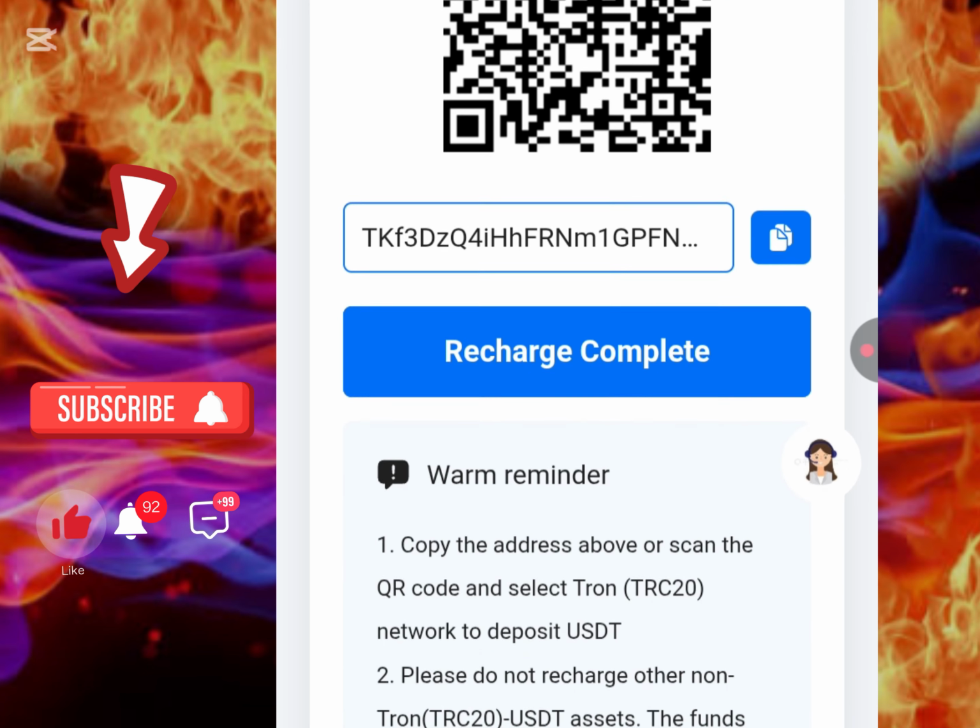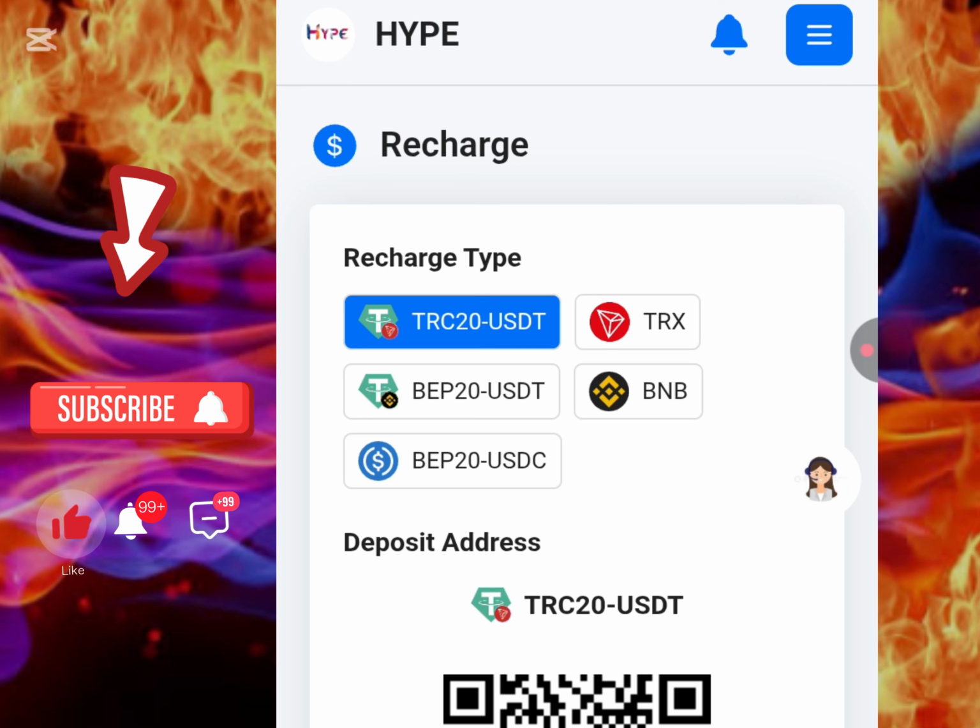Now before you go ahead with your recharge, you have to note that you want to calculate your earning interest, so that you can actually decide how much you want to throw in here. Now this is an official disclaimer: I'm not a financial advisor. All I do here is to show you guys how I earn in the cryptocurrency space and how best you can navigate this and actually earn good interest for yourself. So make sure you follow this carefully so you don't miss out in any way whatsoever.